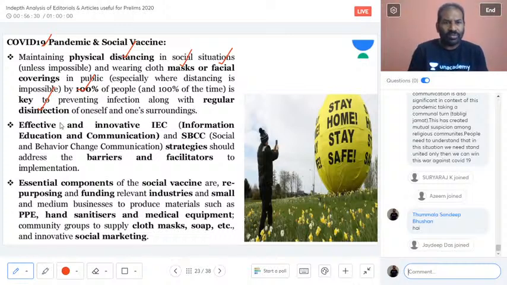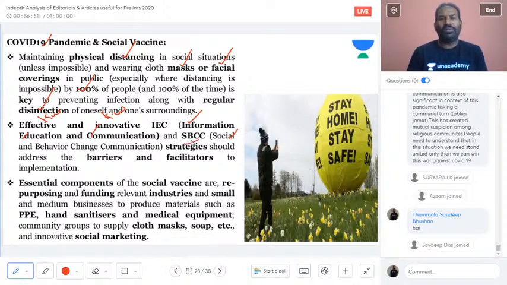And then IEC, what I was talking about, has to be effective and innovative. That is information, education and communication. These keywords are very important: effective and innovative IEC, and also SBCC, social and behavioral change communication.